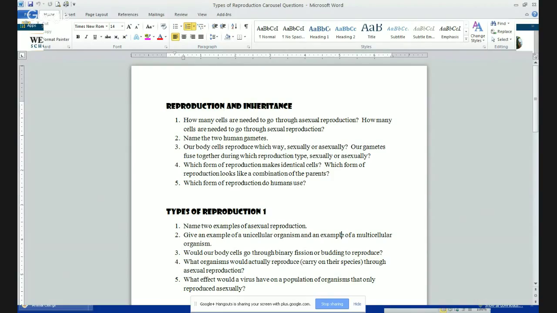How many cells are needed to go through asexual reproduction? That would be one cell or one organism. How many cells or organisms are needed to go through sexual reproduction? That would be two. In asexual reproduction, the cell will literally split itself in half to create two identical cells like the original parent. And with sexual reproduction, two organisms are needed to make one offspring.